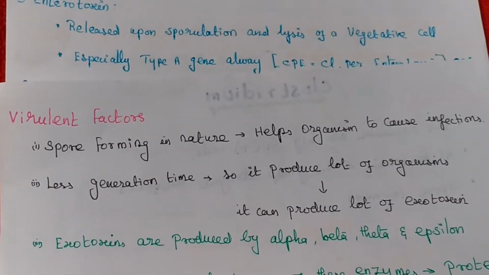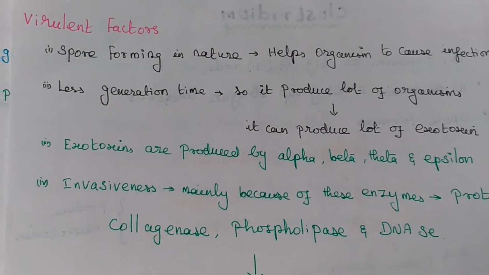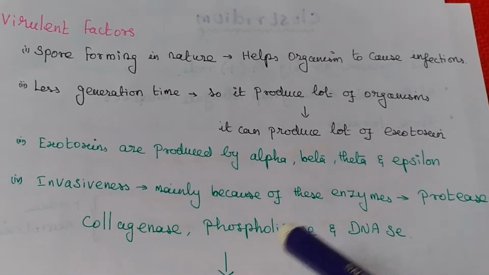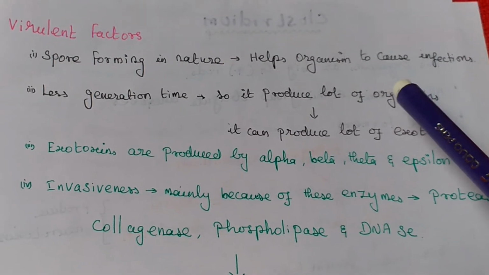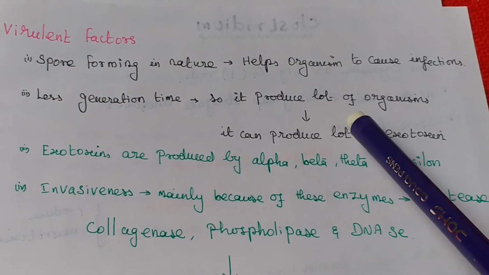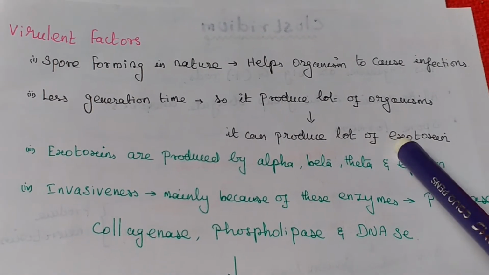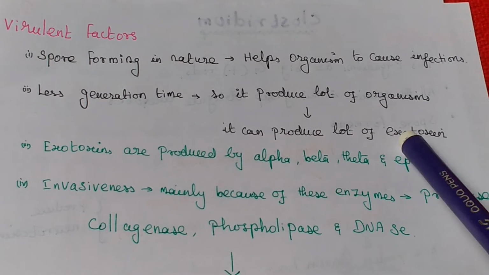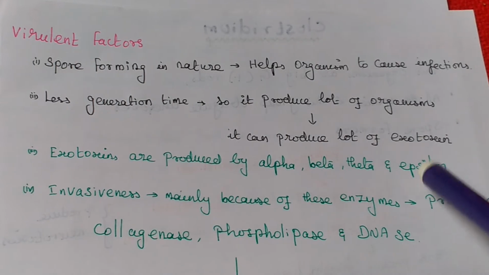Then, virulence factors. It is spore forming in nature, and with the help of spores, this organism causes infection. It has a short generation time, so it produces a large number of organisms. It can produce a lot of exotoxins: alpha, beta, theta and epsilon toxin.